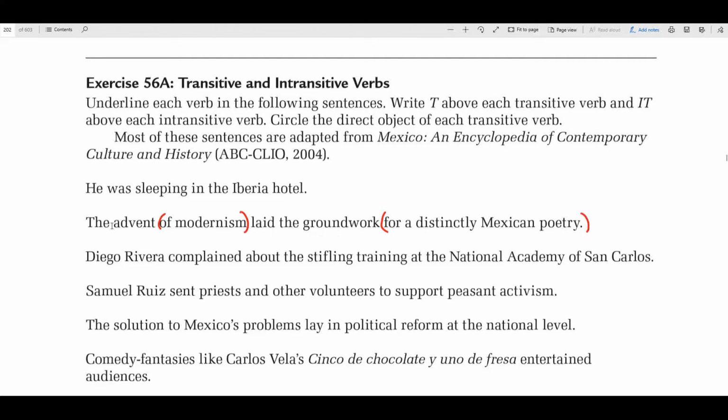So that's all we have left. Laid is the verb. Who or what laid? Advent. Advent laid who or what? Groundwork. This is your direct object. So let's circle the direct object, because that's what it tells us to do. And then the verb, since it has a direct object, will be transitive.